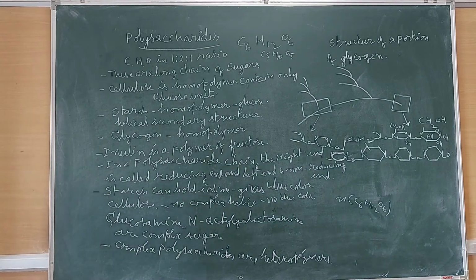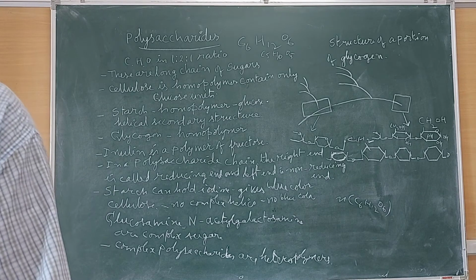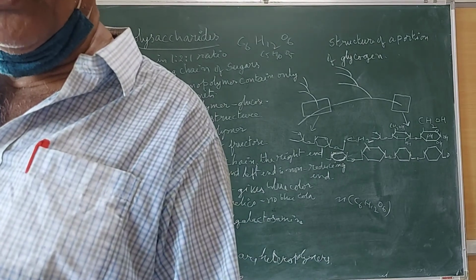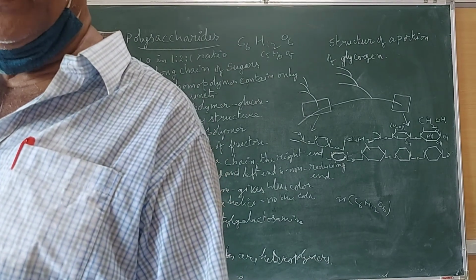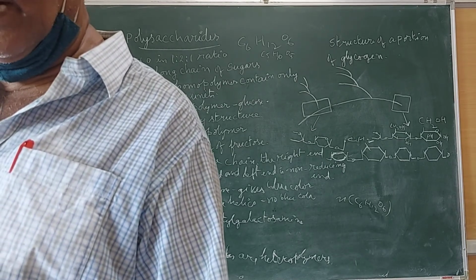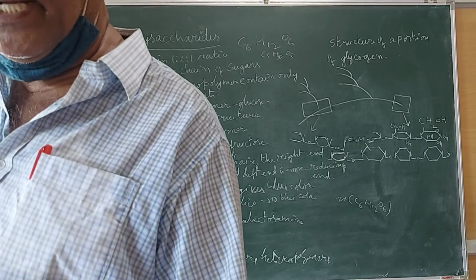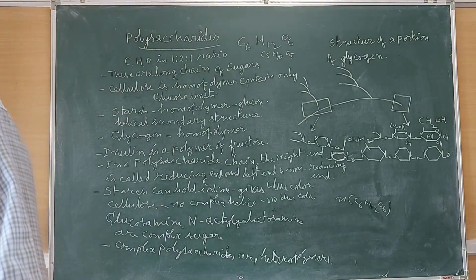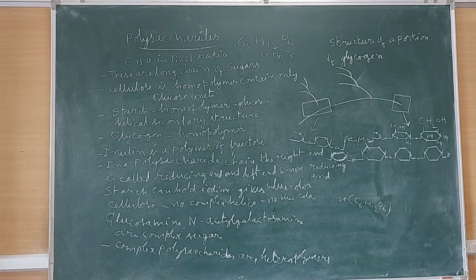And then once again I will repeat: polysaccharides are carbohydrates. Polysaccharides are basic components of our food. Polysaccharides are produced during photosynthesis. Polysaccharides are found in the acid insoluble pellet. Polysaccharides are compounds of carbon, hydrogen, and oxygen atoms. The proportion of elements in polysaccharides is carbon, hydrogen, and oxygen.